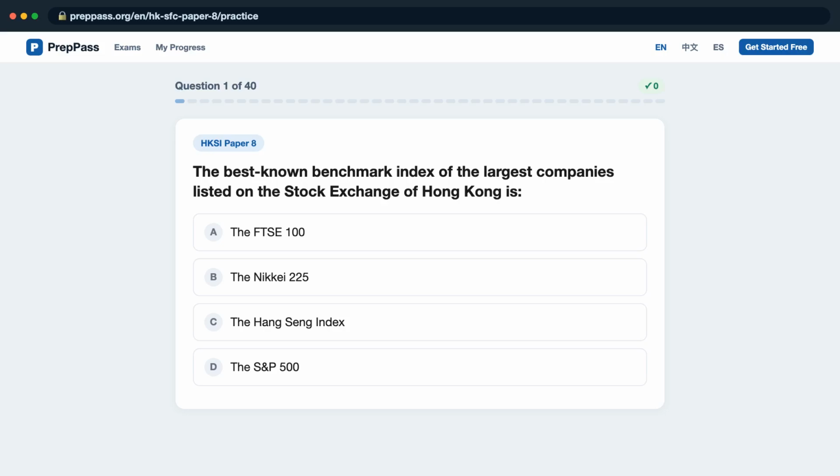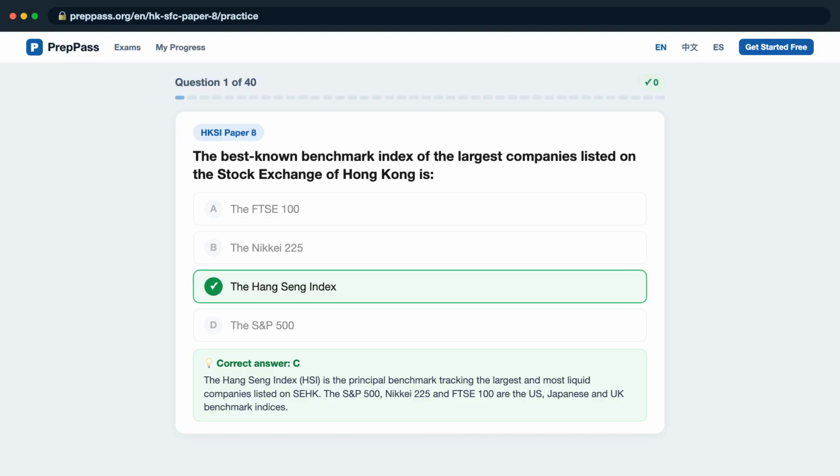Question 1. The best-known benchmark index of the largest companies listed on the Stock Exchange of Hong Kong is it A, the FTSE 100? B, the Nikkei 225? C, the Hang Seng Index? D, the S&P 500? The correct answer is C.